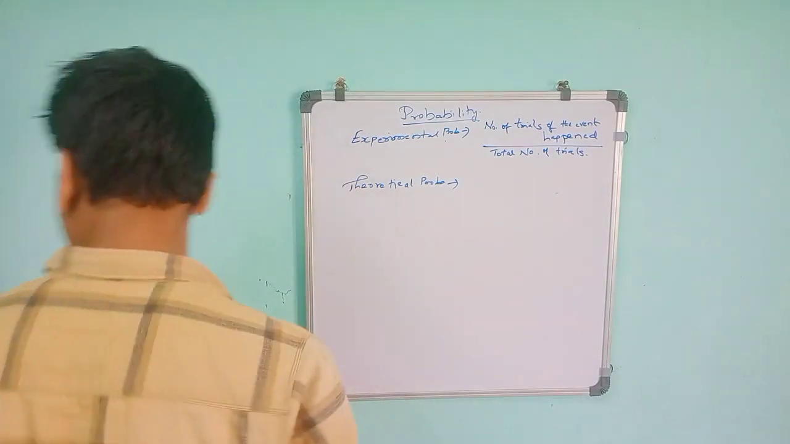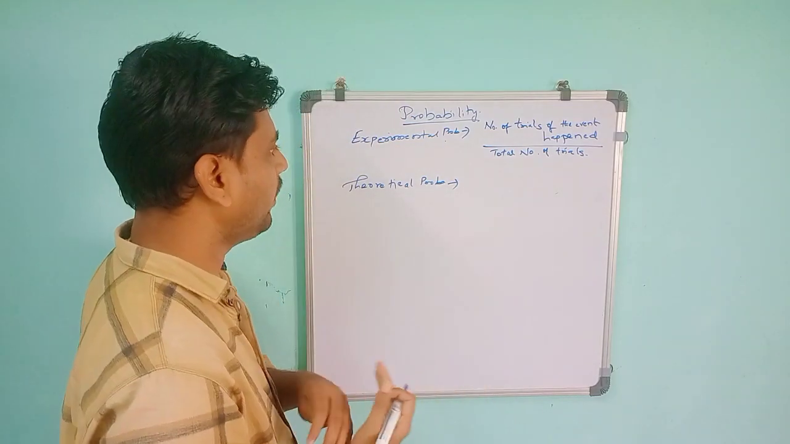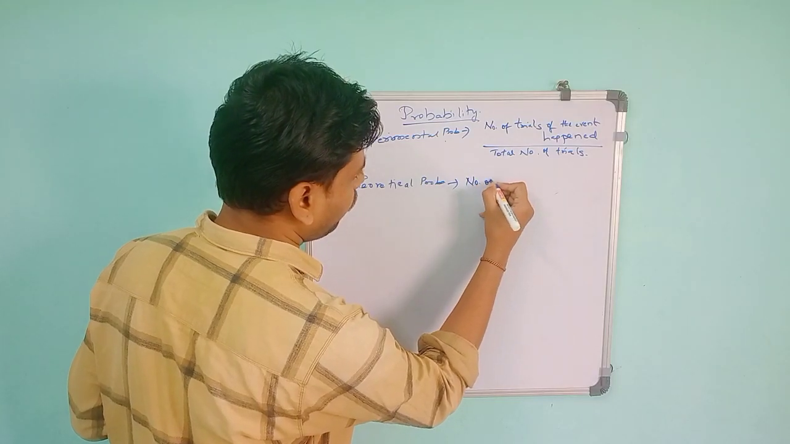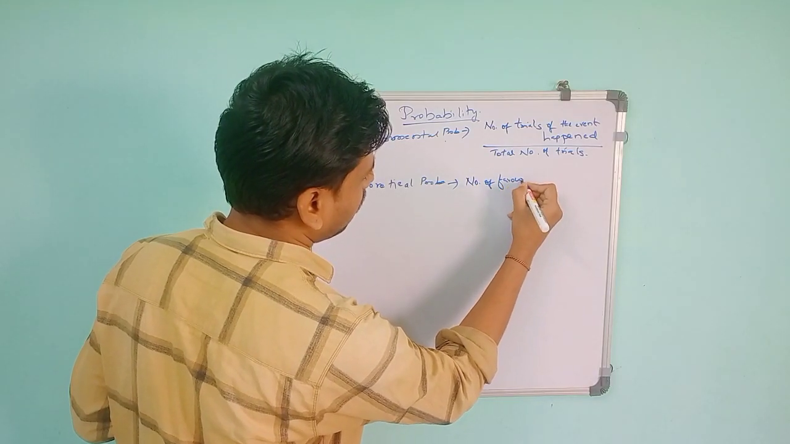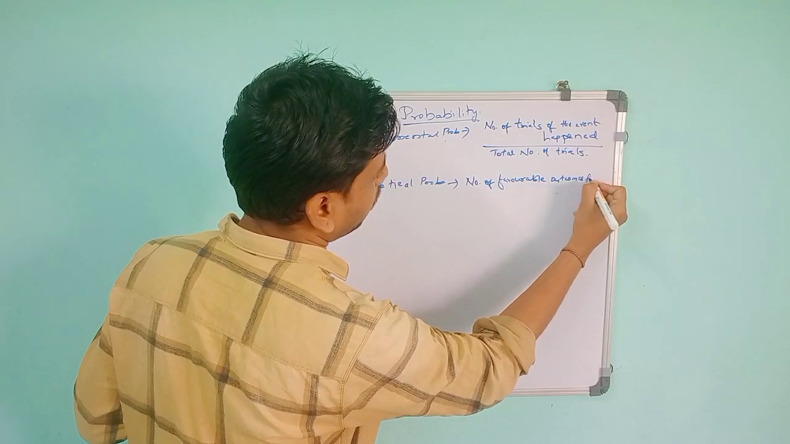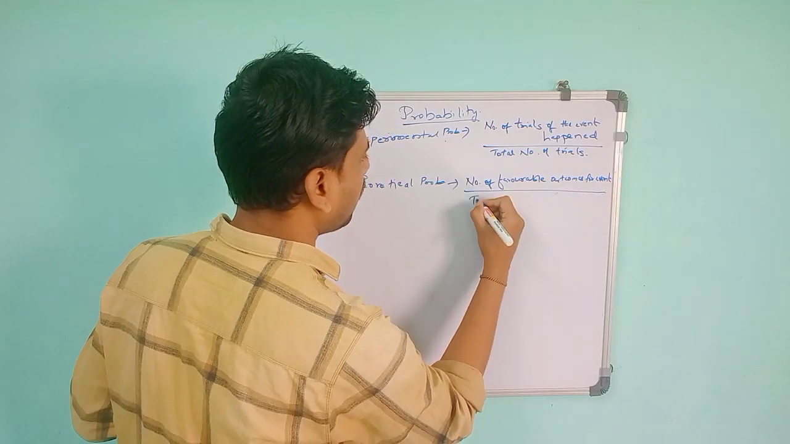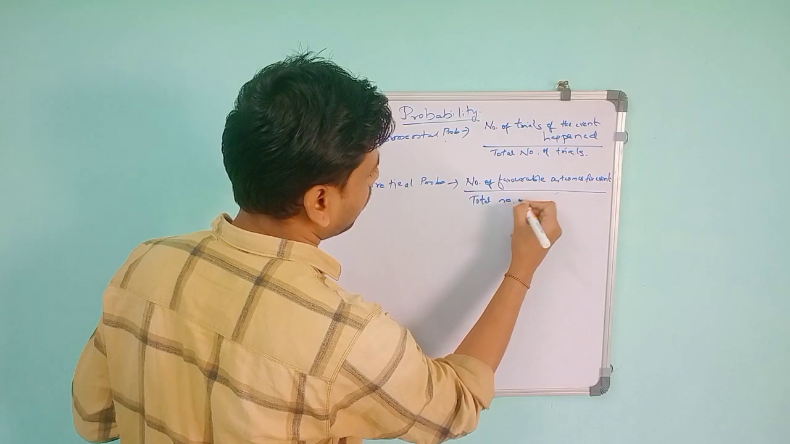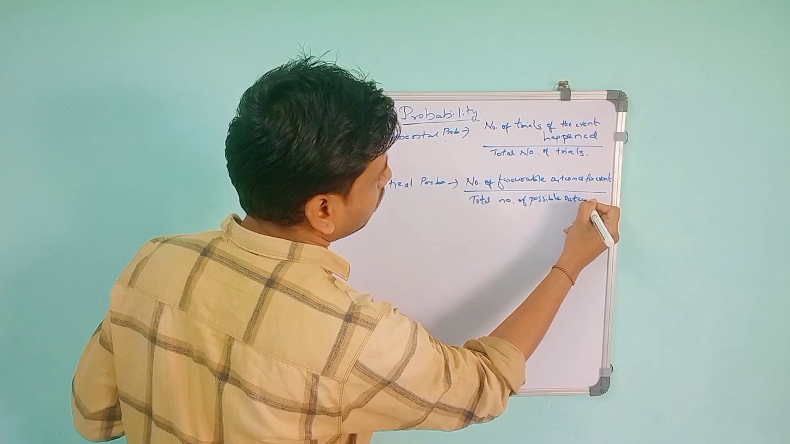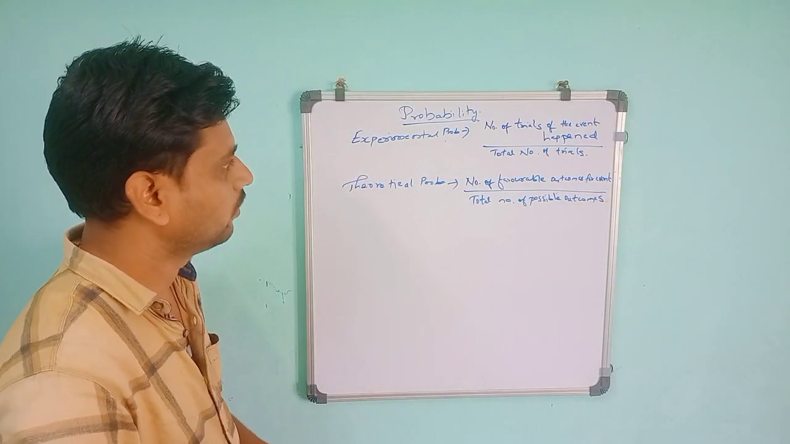So for theoretical probability, repetition can be avoided because it is based on certain assumptions. The formula for this is the number of favorable outcomes for the event, divided by the total number of possible outcomes.